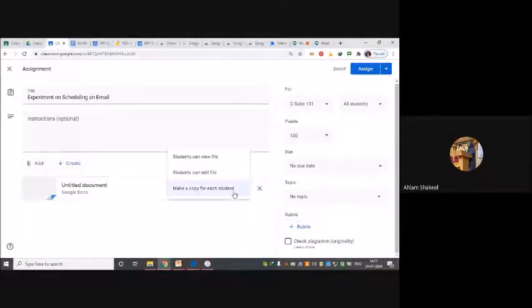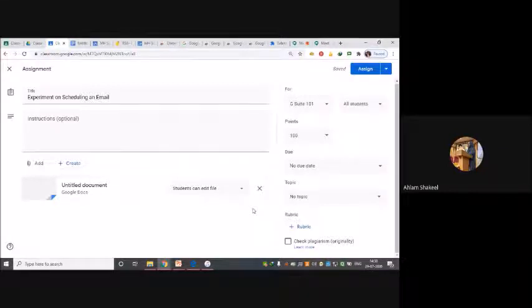Now the second option over here is students can edit file. You can give this option if, suppose we have a mini project, and I want each and every student to enter information about themselves, like the name of the student and the students with them, for example student 1, student 2, student 3, and the topic name and the description of the topic.